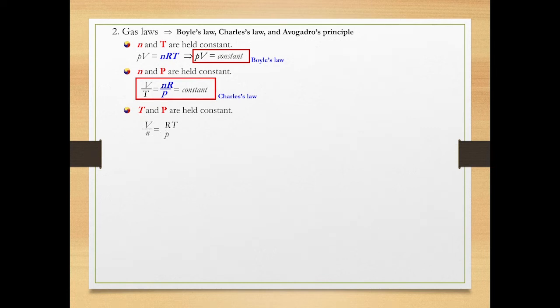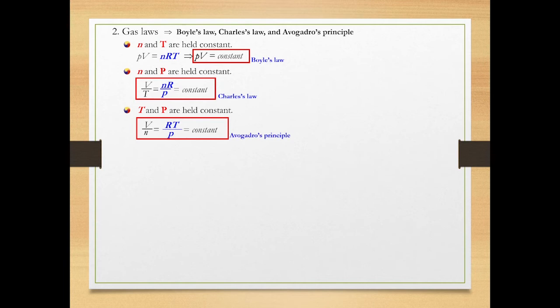Finally, suppose temperature and pressure of gas are held constant. Keep the variables on the left side of the perfect gas equation and keep the constants on the right side like we did before. As you can see, RT over P is a constant as a whole. It implies volume over moles always produces a single constant value, regardless of the states of gas, as long as temperature and pressure of gas are fixed. It further implies that volume and moles of gas are directly proportional to each other.